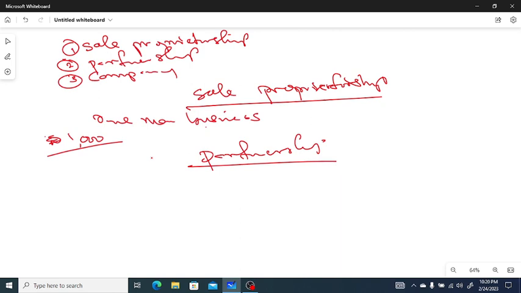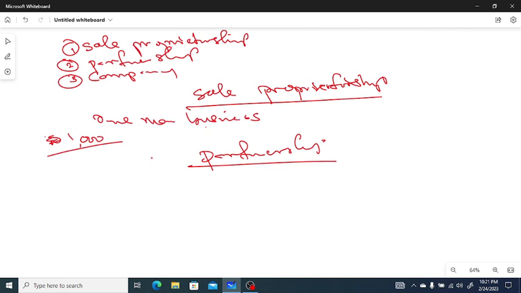This is just like a sole proprietorship business. The owner of this business is liable to settle any liability of the business. Number 3, the profit of a partnership is shared between the partners. As I said, they contributed their capital, and in case of profit or loss, they have what we call a sharing ratio. So they have to share this profit or loss between them according to the sharing ratio.